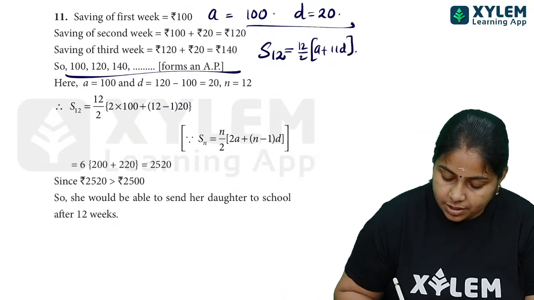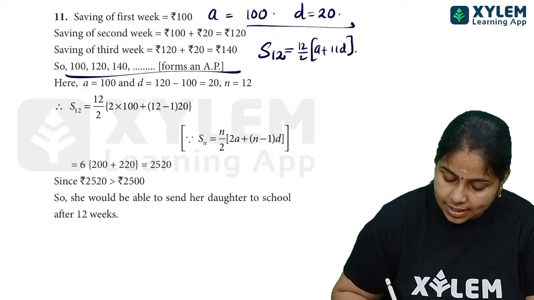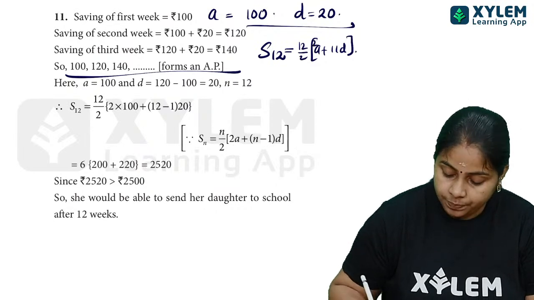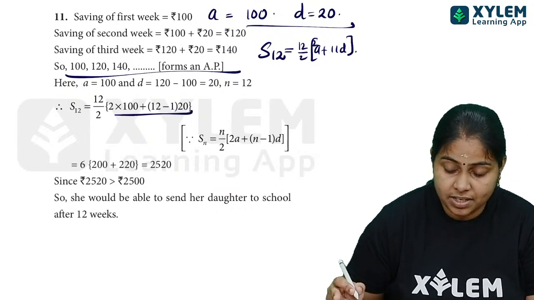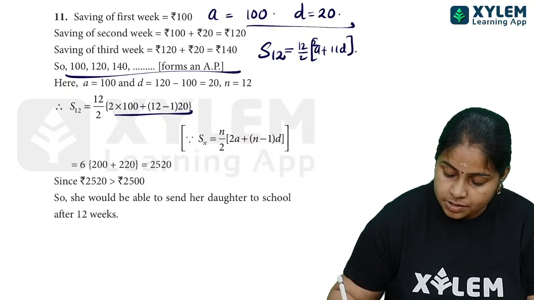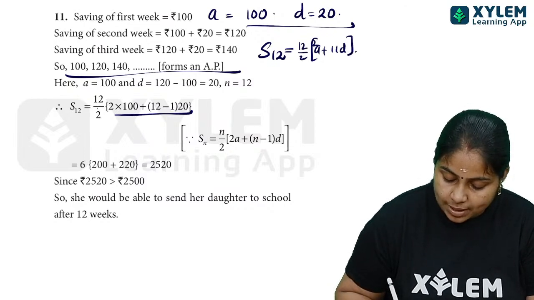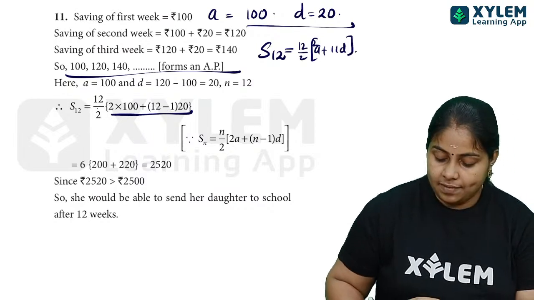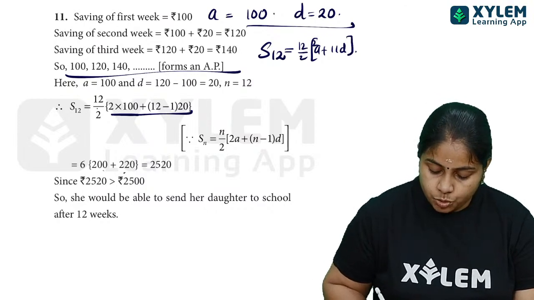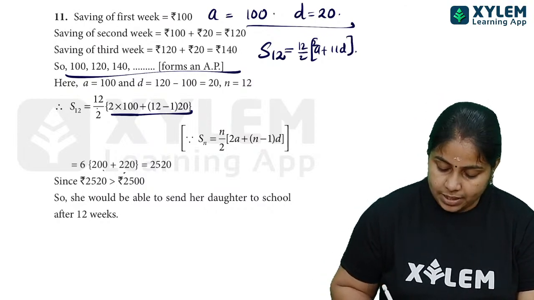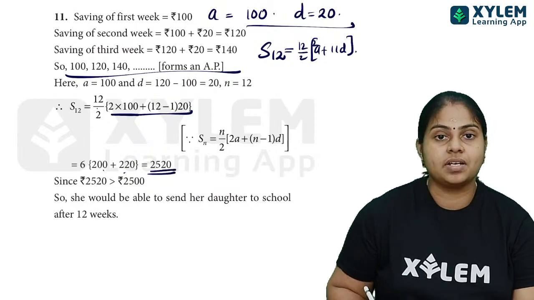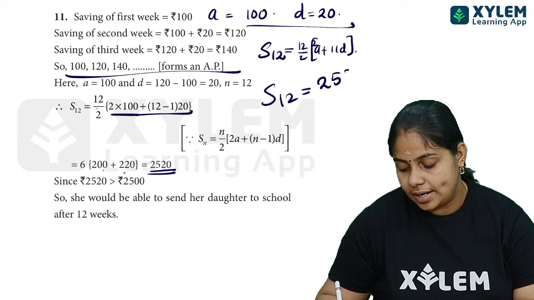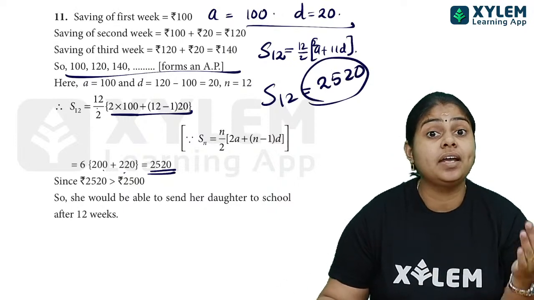Okay, and from here just substitute ചെയ്ത് കഴിഞ്ഞാൽ 12 by 2, 6, 2 into A എത്രയാ, 100. സോറി, ഇവിടെ 2A ഉണ്ട് കേട്ടോ, 2A plus n minus 1 into D അല്ലേ, അവിടെ 2 എഴുതാൻ മറന്നതാണേ. So 2 is there. So substituting the value, 12 by 2 into 200 plus 11D, 11 into 20, 220, 420 into 6, so 2520. അപ്പോൾ after 12 weeks, S12 എത്രയായി, 2520 rupees ആയി. She needs only 2500.